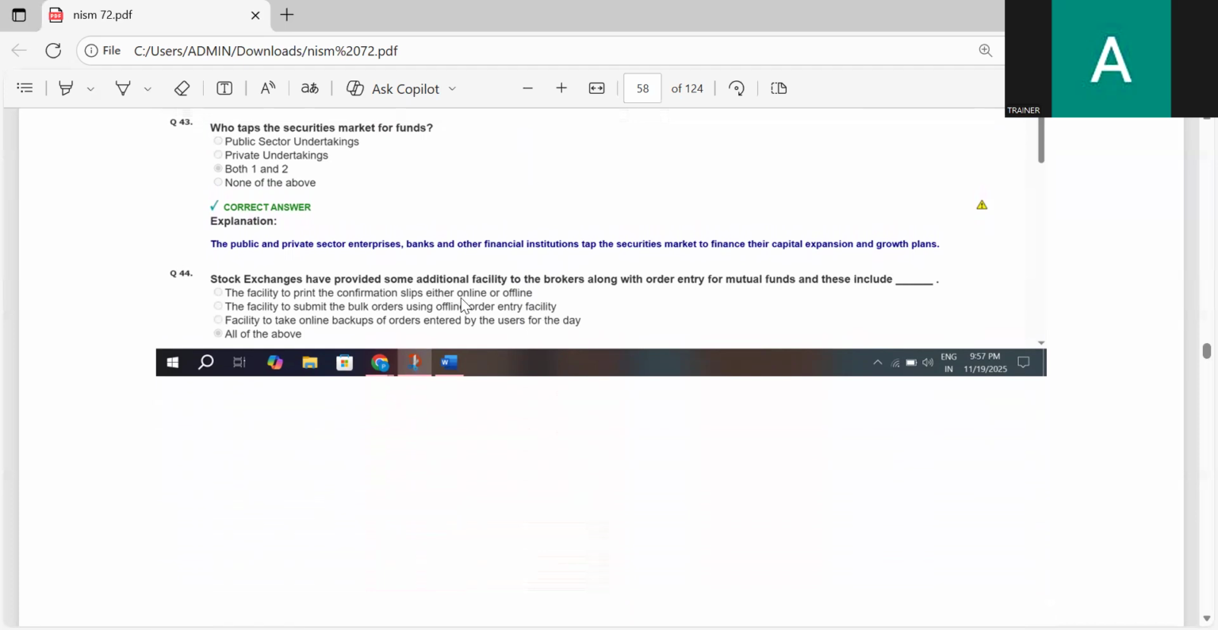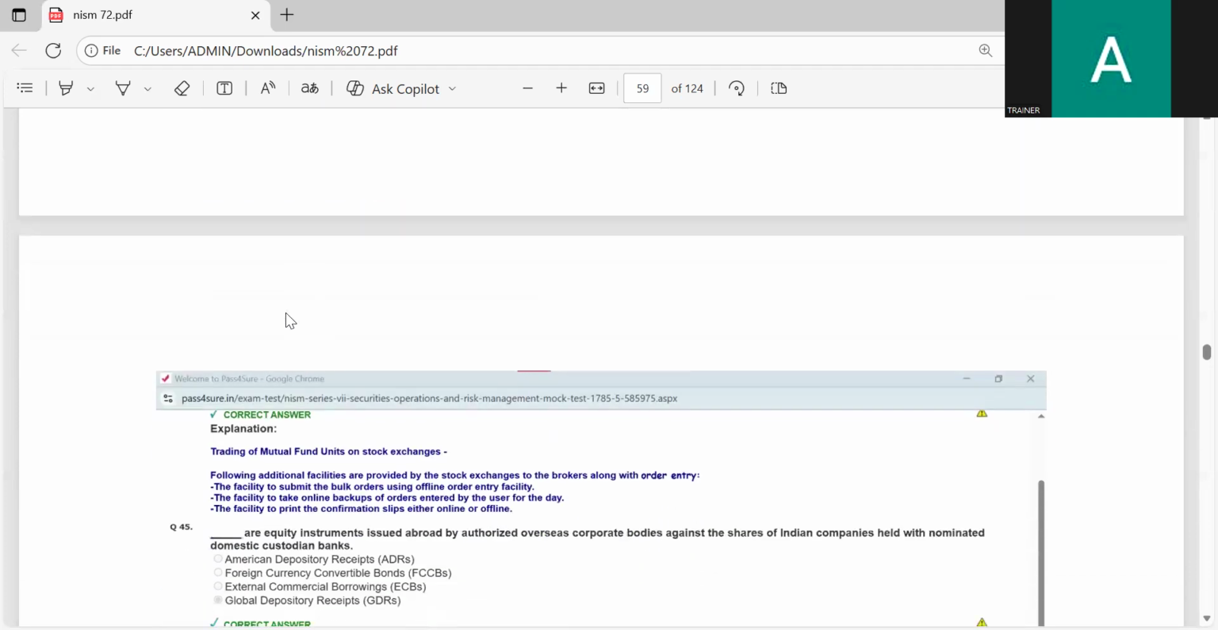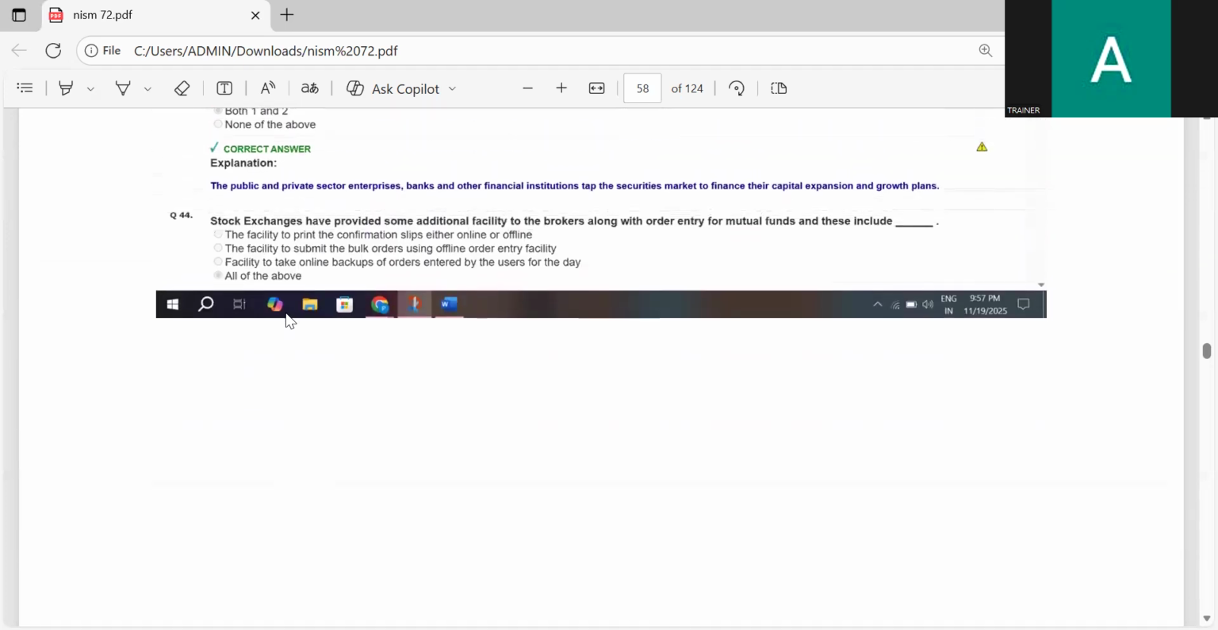The stock exchanges have provided some additional facilities to the broker along with the order entry of the mutual fund. This includes the facility to print a confirmation slip either online or offline, the facility to submit bulk orders using offline order entry facility, the facility to take online backup of orders entered by the user for the day, or all of the above. The correct answer is all of the above.